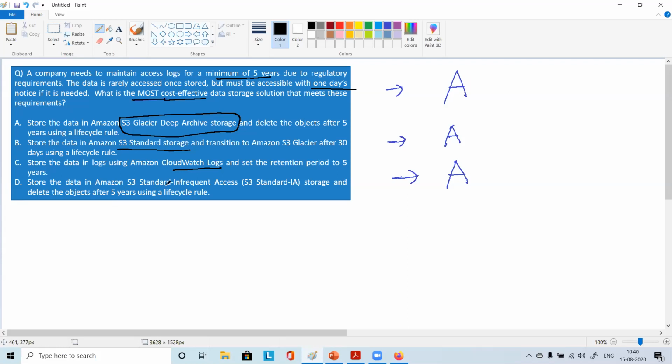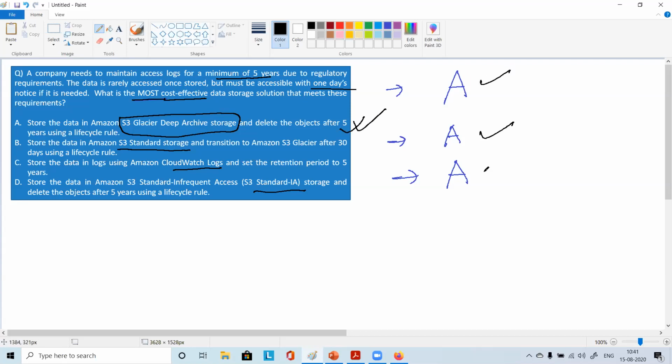Store the data in S3 Standard Infrequent Access and delete objects after 5 years using a lifecycle rule. So this may be technically correct. However, this will be a costly option, because there is no need of such availability. We don't want highly available data. This will be 99.9% available. We don't want that much. So 99.5% or something less, that much availability should be okay for us. So this first option is the best option, right?